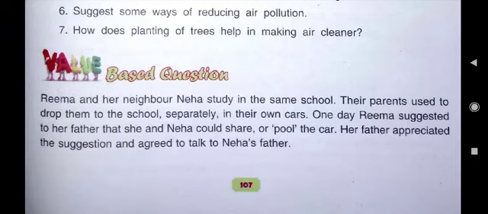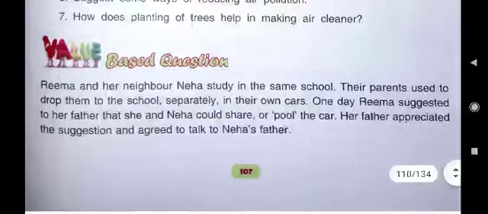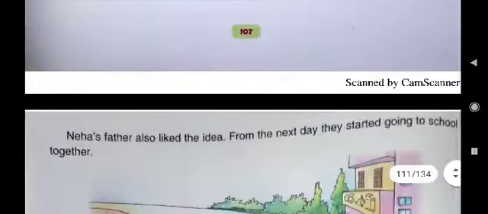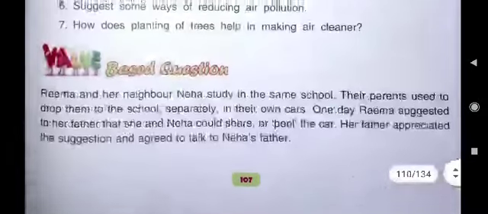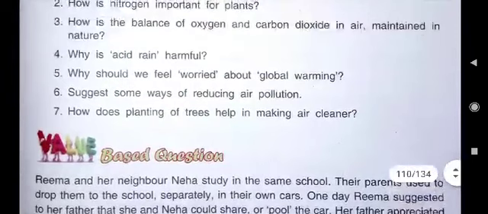This we have read, that we should plant more and more trees to reduce air pollution. And the question is being asked, how does planting of trees help in making air cleaner? Then the answer you can write, trees bring rainfall. We all know trees bring rainfall. So we can write, trees bring rainfall which settles down the dust of the atmosphere and makes the air cleaner.